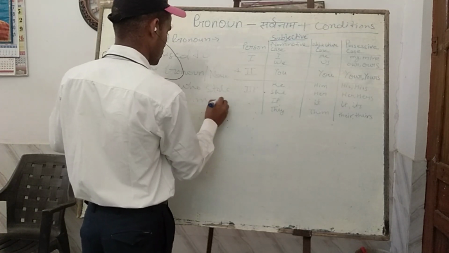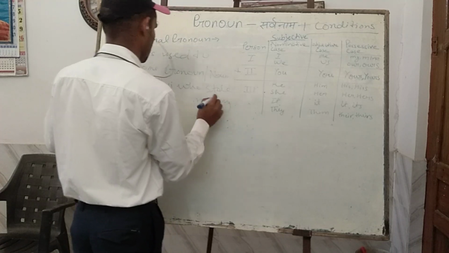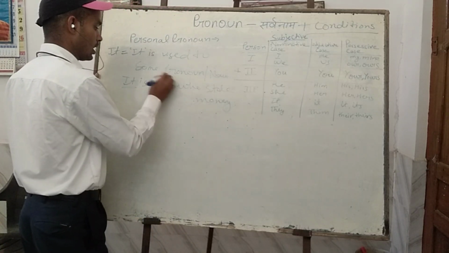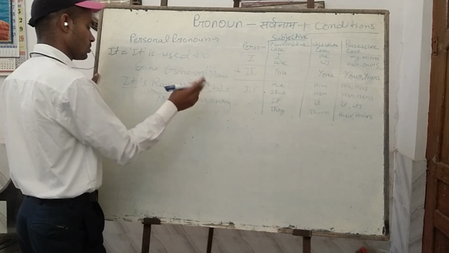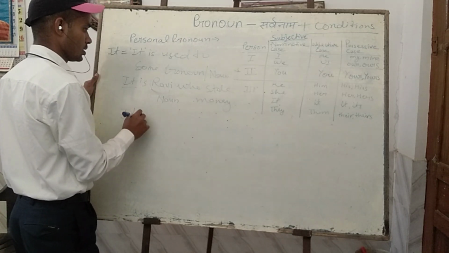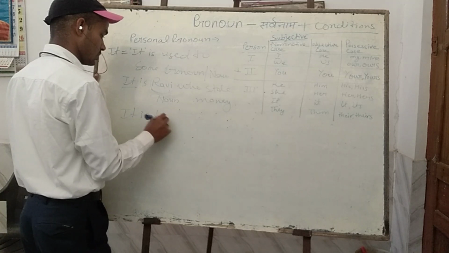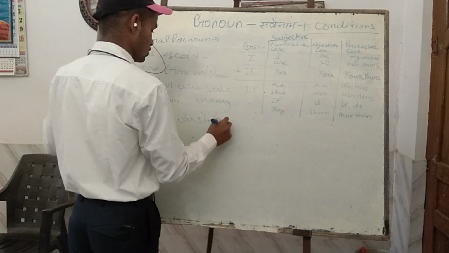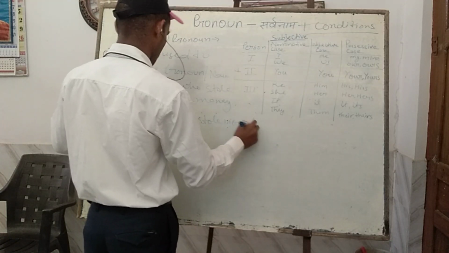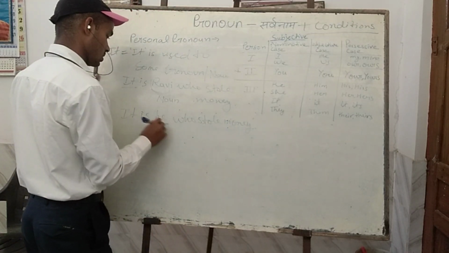stole money. It is who, noun. Ravi who stole money. It is he who stole money. It is he again.